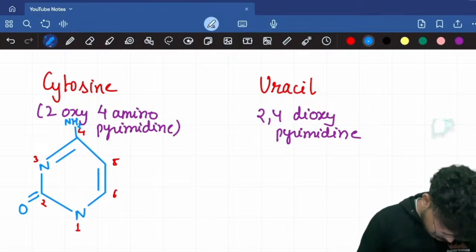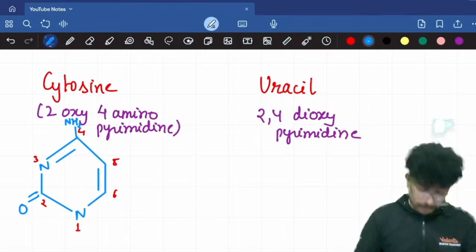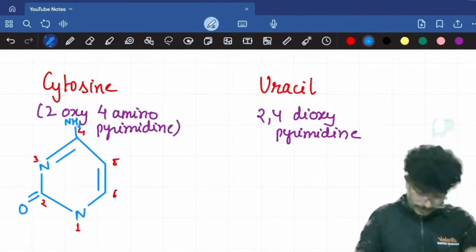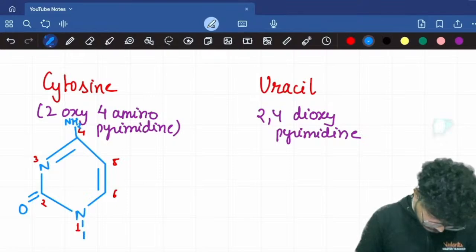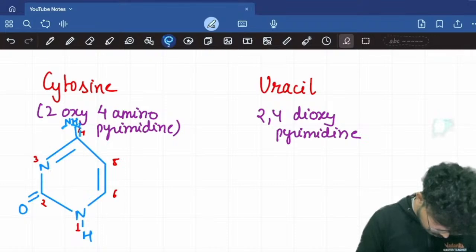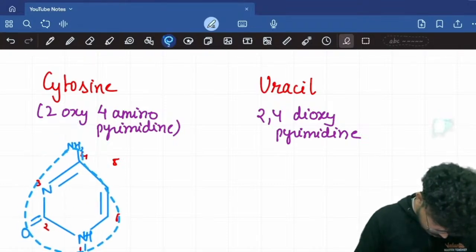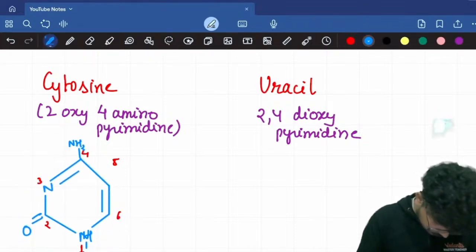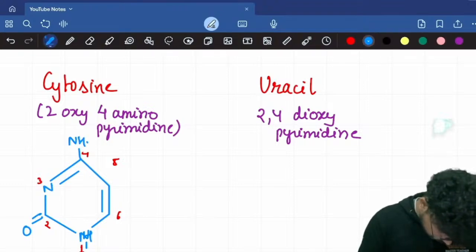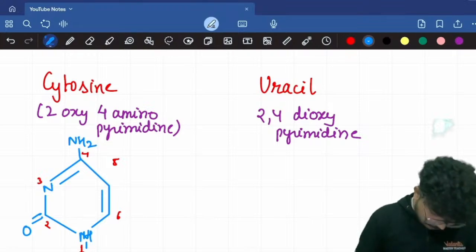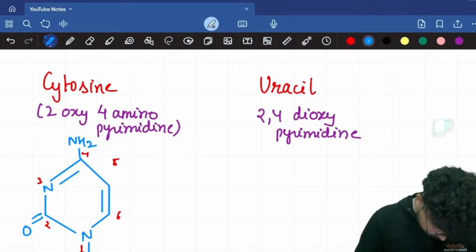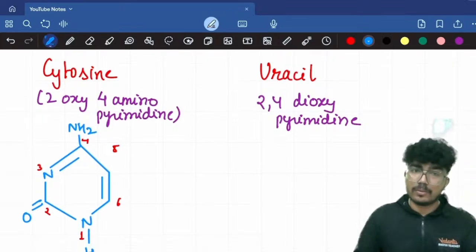Here you will have a bond, here you will have a bond, right? If you look at the second carbon, the valency of the carbon is all satisfied, so I'll have to put a hydrogen over here. This is how the structure will look. I'll shift this down. This is how the structure should look.